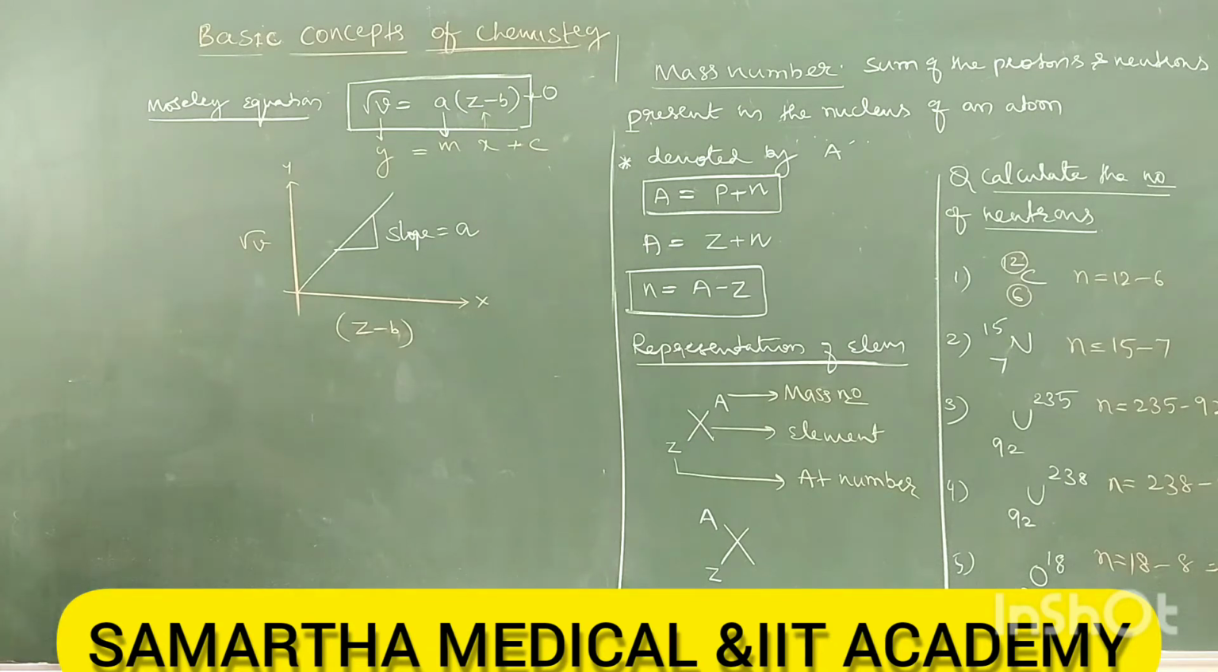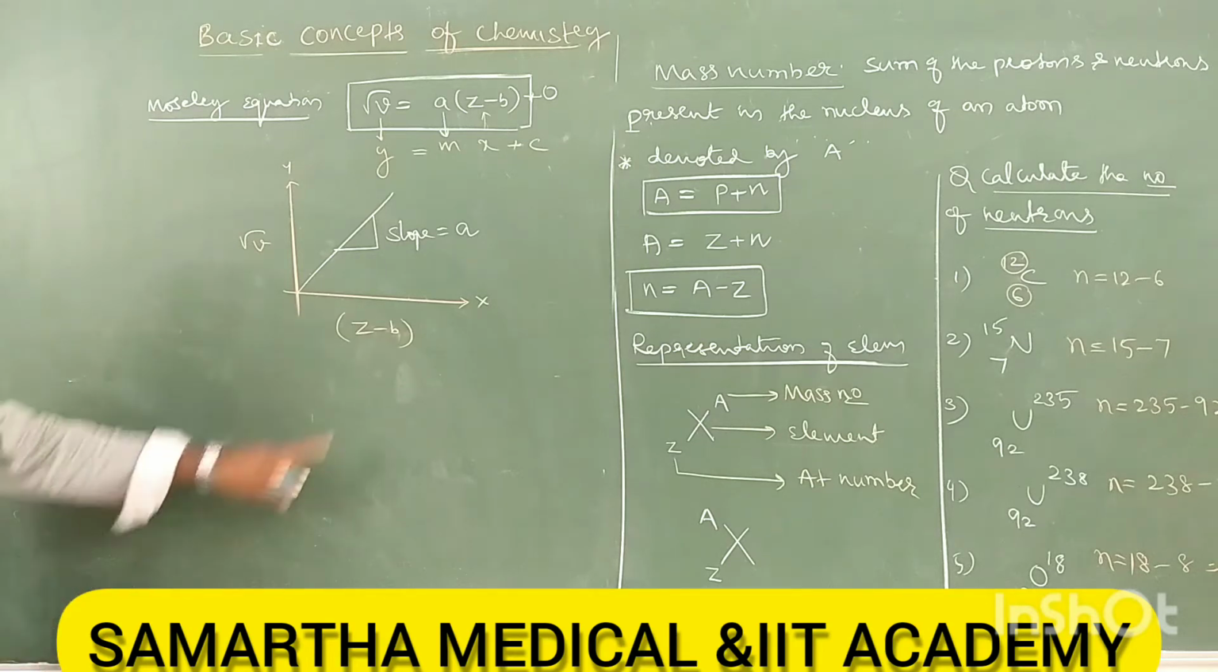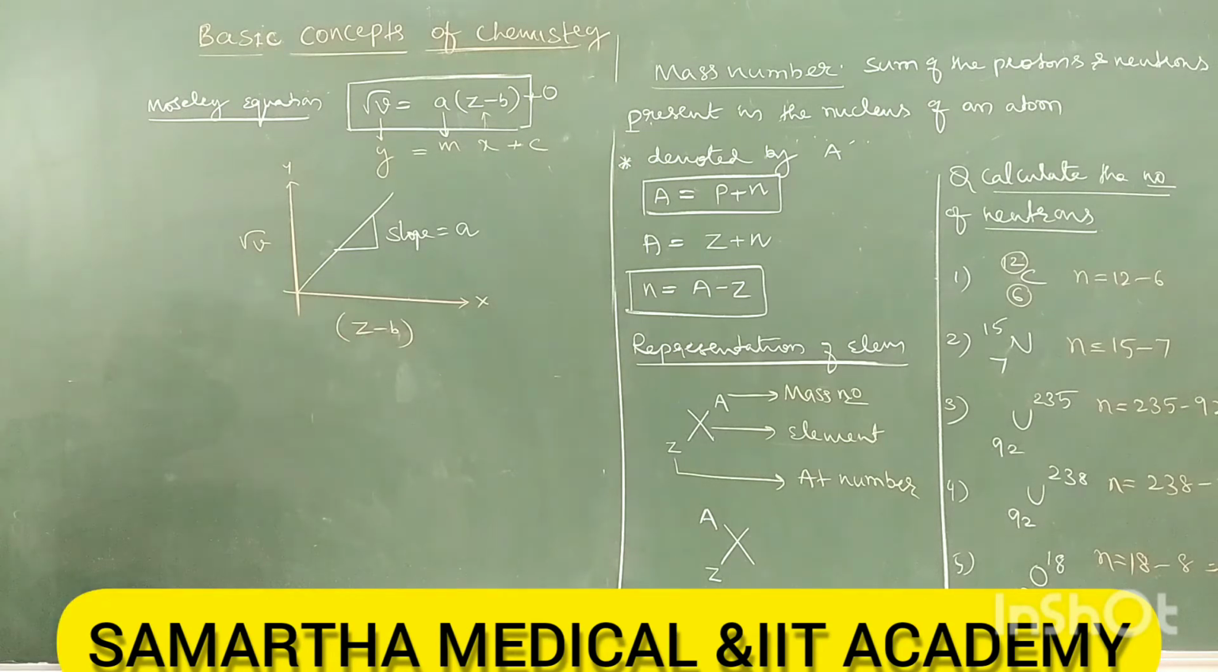So this graph can be obtained from the Moseley equation, where Z equals atomic number. Take down.